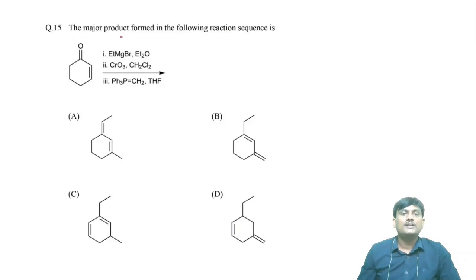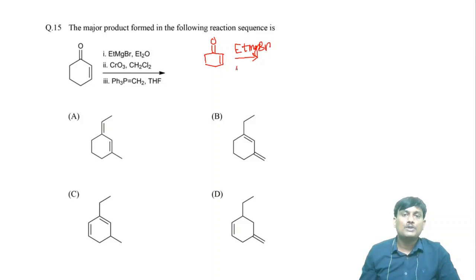Number 15. The major product formed in the following reaction sequence is. Here you have alpha beta unsaturated ketone. In first step, this alpha beta unsaturated ketone is reacted with Grignard reagent, ethyl magnesium bromide.